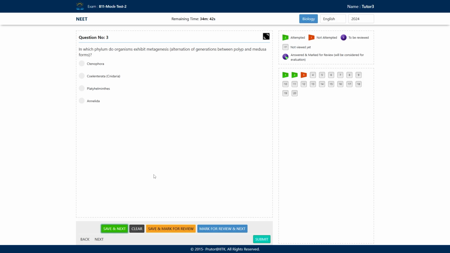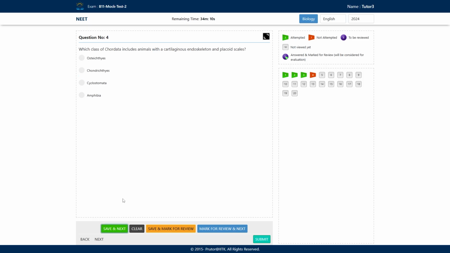Because here we do not get the diploid and haploid structure. Only diploid stages. So though they are showing the alternation of generation between polyp and medusa, it is a false type if we consider the ploidy, that is diploid and haploid. So we will opt B as the correct option and move to the next question.